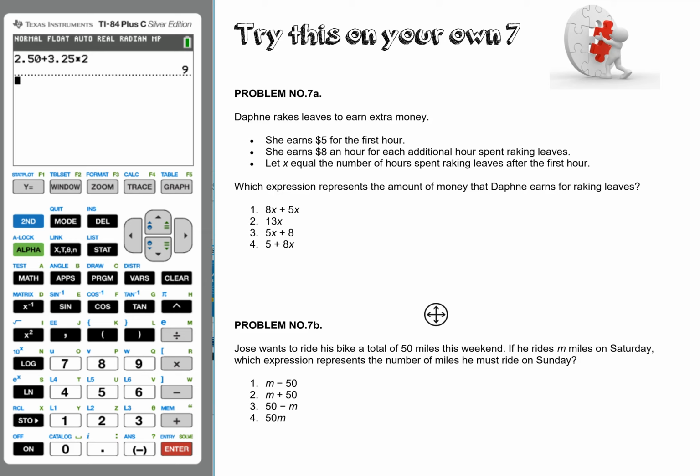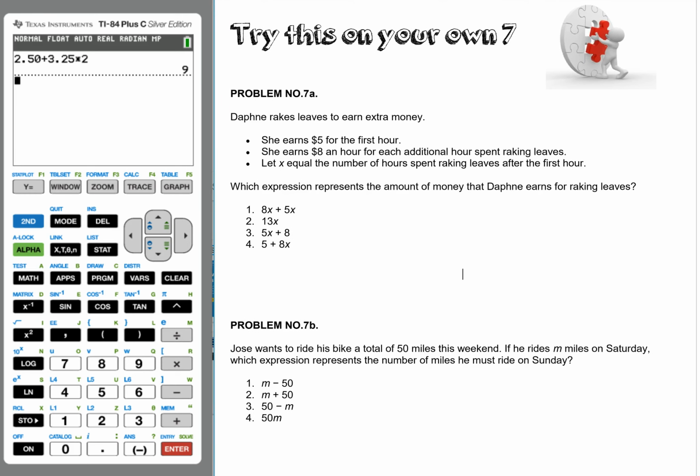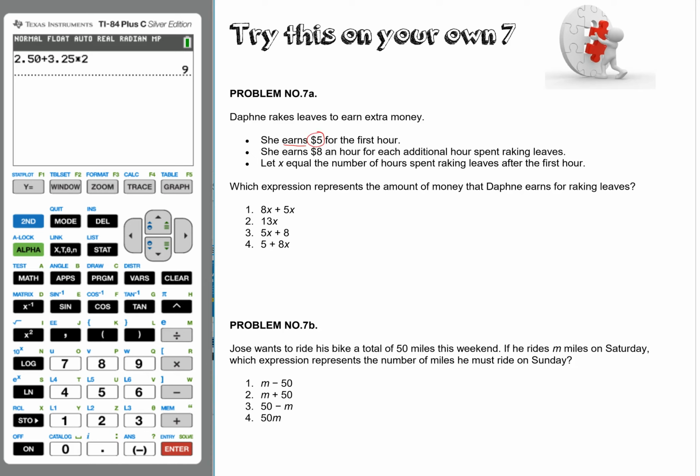She earns $5 for the first hour, and she earns $8 an hour for each additional hour she spent raking leaves.